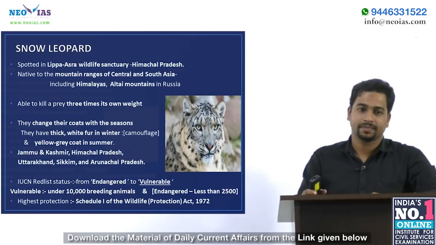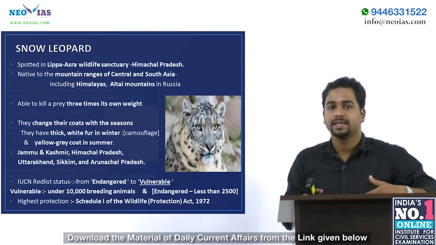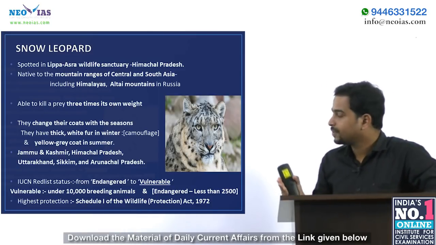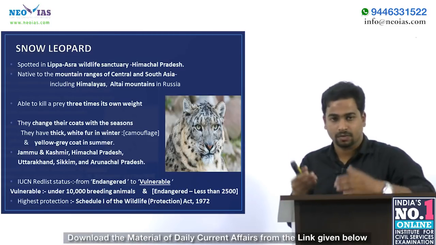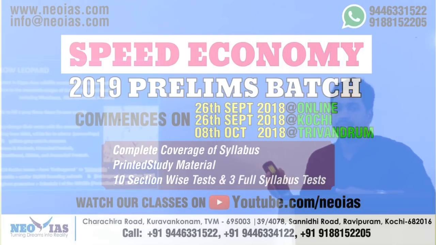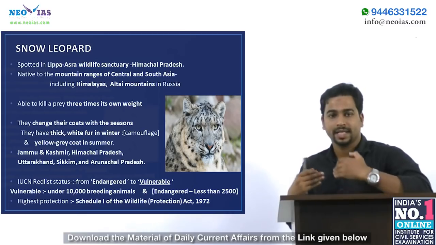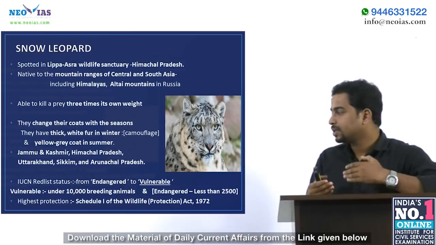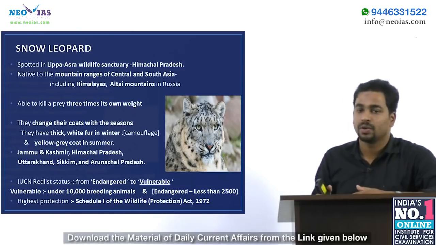So what is camouflage? Camouflage means an organism can change its physical appearance according to the surrounding environment. During winter, the snow leopard acquires a white color with thick white fur, and during summer it has a yellow-grey color. So this ability to change its skin coat also enables the snow leopard to camouflage. It is an important characteristic of the snow leopard.